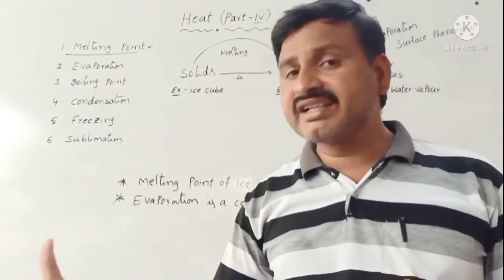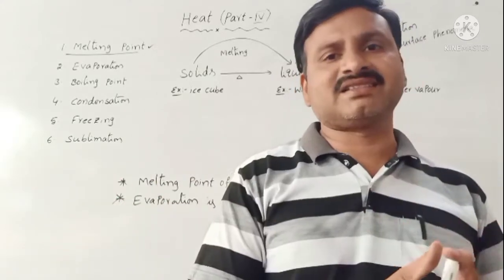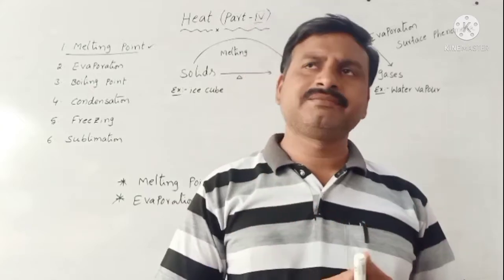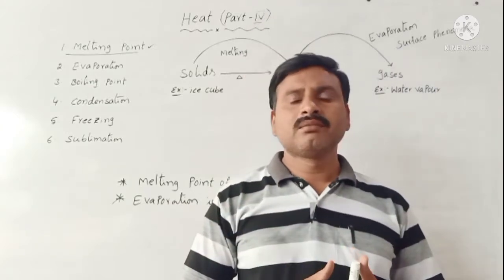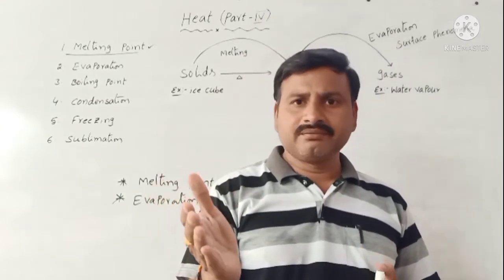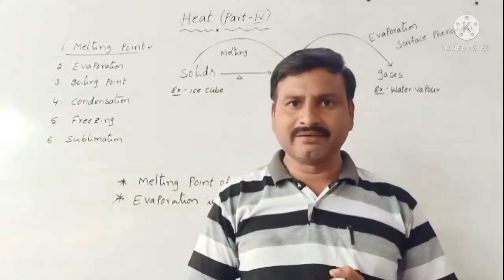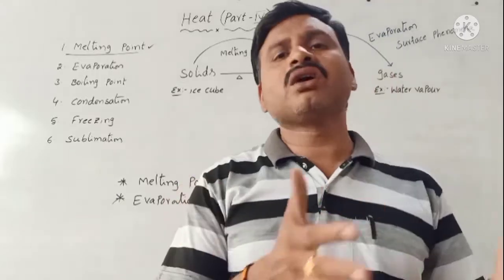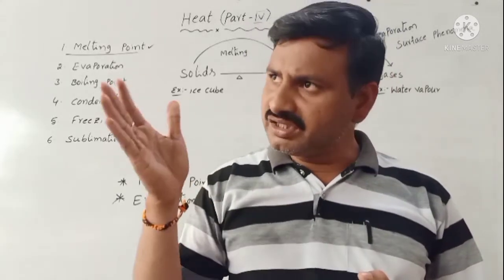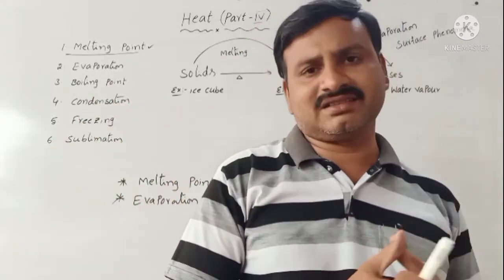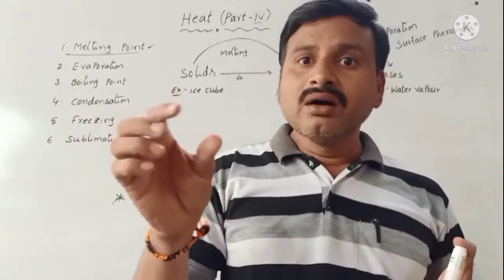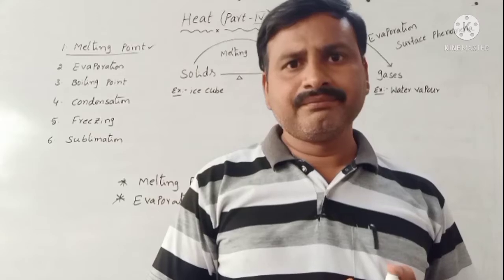Wetness means liquid changes to gas. It is called evaporation. Second, a wet cloth drying. What is the reason? Because of evaporation. In this process also liquid changes to gas. That's why the cloth becomes dry.